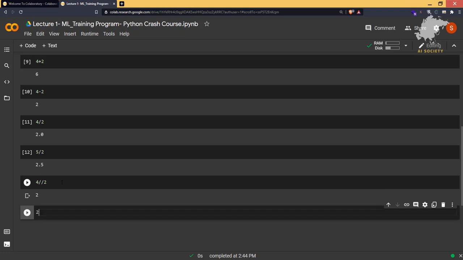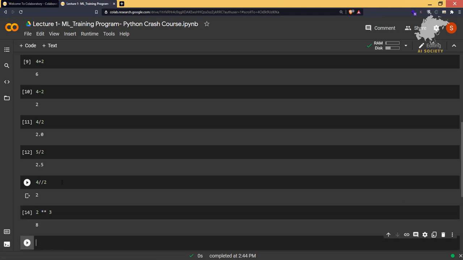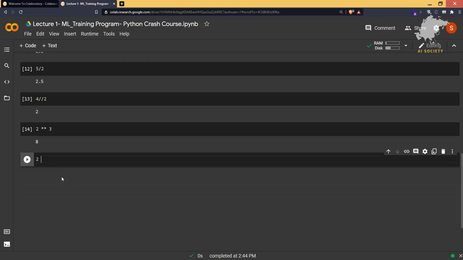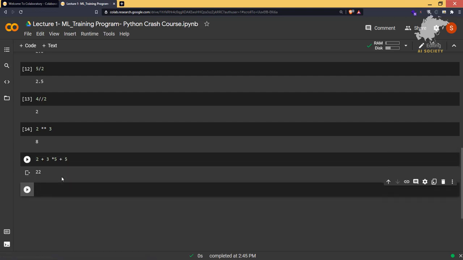Okay, if you want to do any kind of power operation, that means 2 to the power 3, 2 to the power 4, then you will be using double asterisk, so 2 to the power 3 is 8. And the beauty of Python is that it also follows the BODMAS operation very well, like 2 plus 3 asterisk 5 plus 5 will give 22.